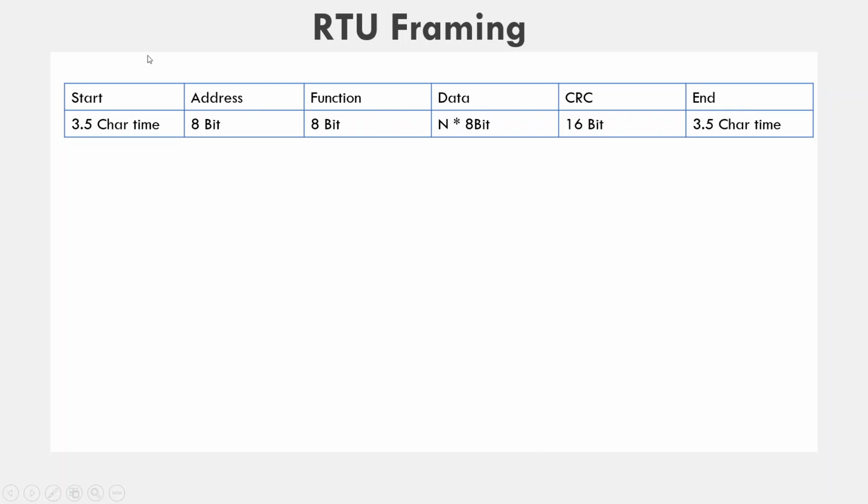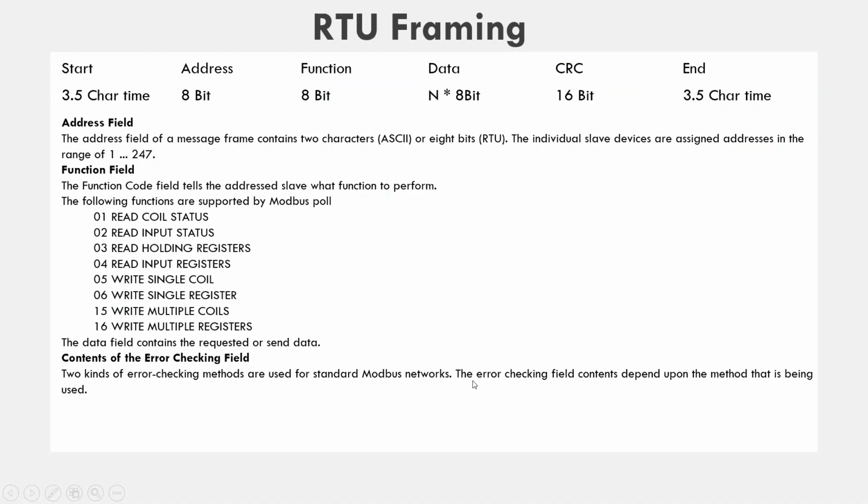This is the RTU framing, where we have the starting character, then the 8-bit address of the slave, then the 8-bit function code, then the data, 16 bits for the CRC, and the end bit. Here the address field of a message frame contains 2 characters in case of ASCII and 8 bits in case of RTU mode. The individual slave devices are assigned addresses in the range of 1 to 247.